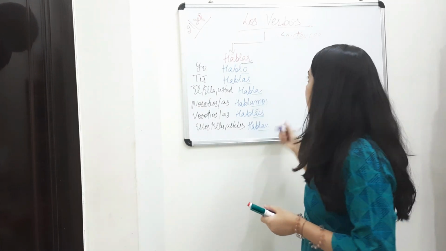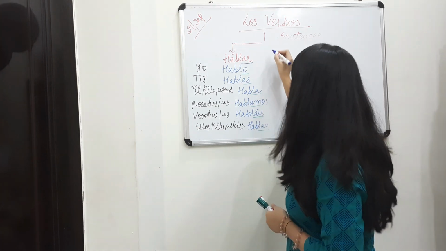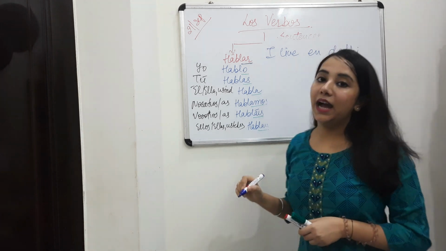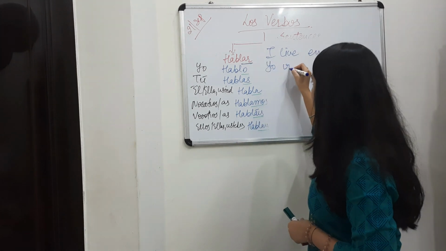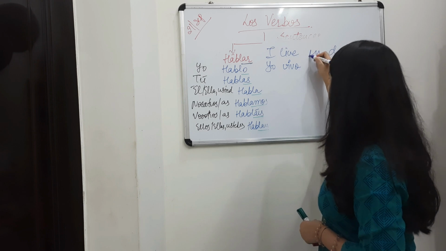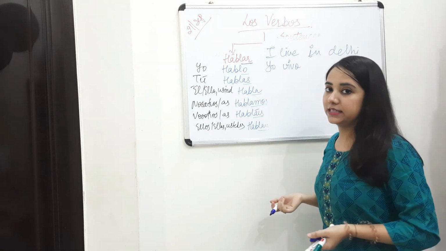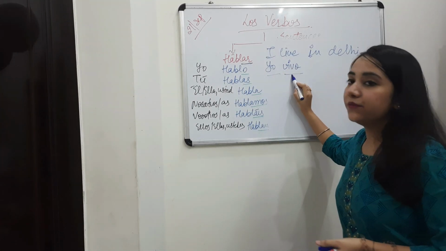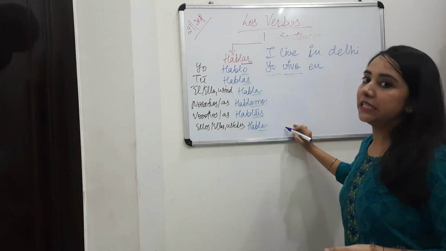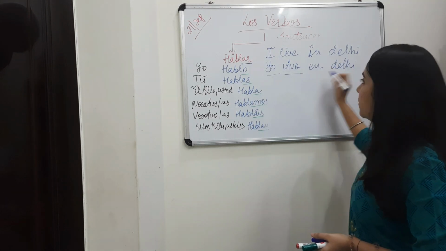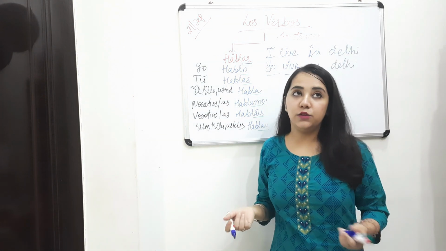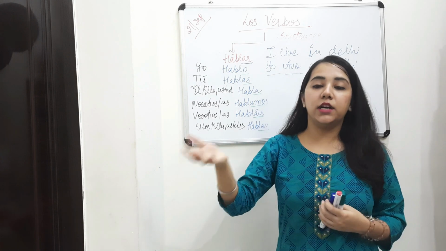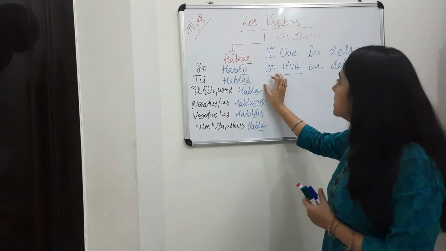In this example, we have done the verb vivir, that means to live. I live in Delhi. So I is yo, then vivo, in, then Delhi. So yo vivo in Delhi. Yo vivo in Gurugram. Yo vivo in Noida. Whatever the places. Okay. So this is the subject.